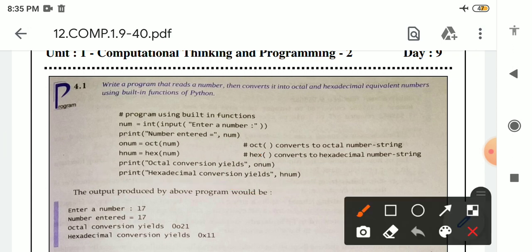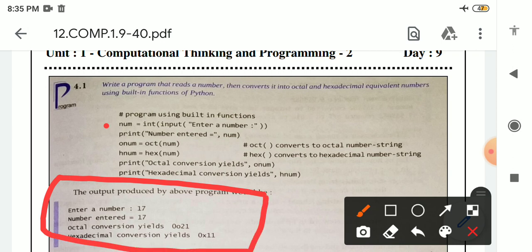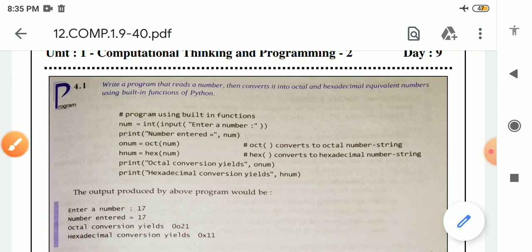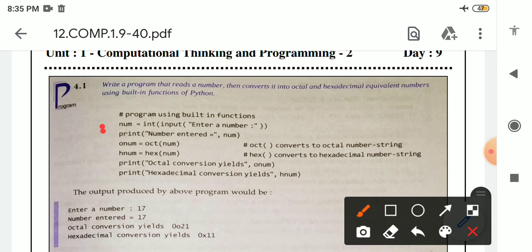So in this line, enter a number. So in the output, see, this is the output of this particular program. When this line executes, we have to accept a number from the user. So this message will be printed, enter a number. After that, the user will enter a number 17.